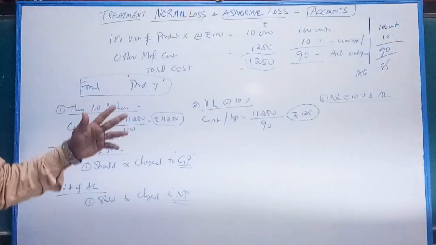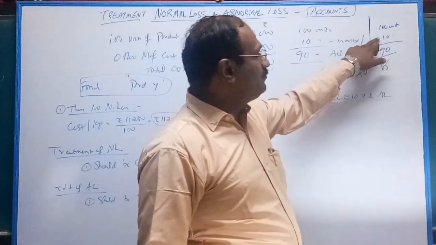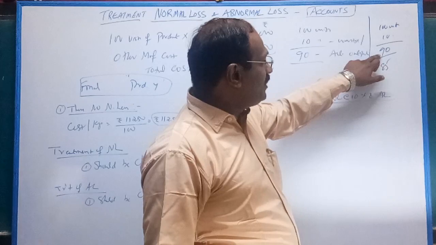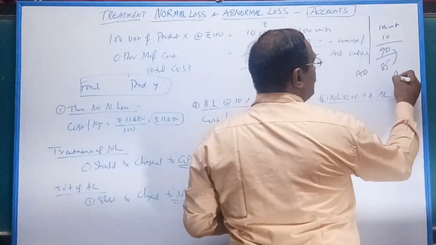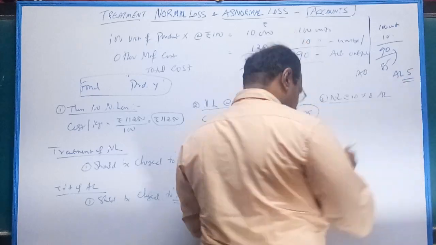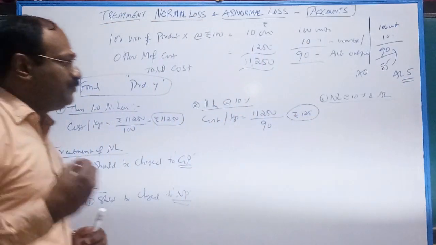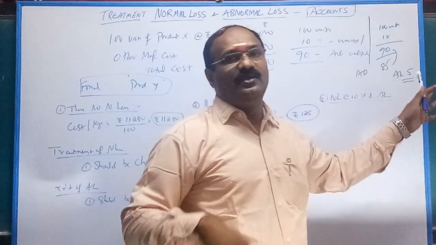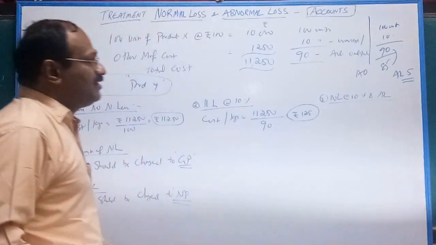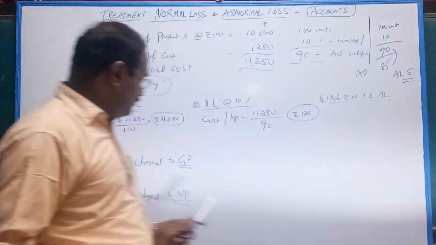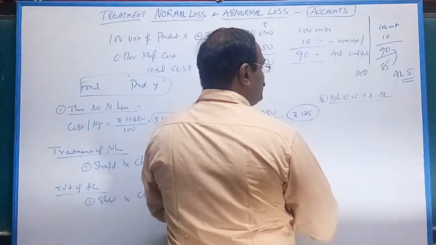What do you mean? See, 100 units your input, 10 normal loss. Okay, so your expected output is 90, but unfortunately your output is 85. It is nothing but there is an abnormal loss of 5. See, abnormal loss is a loss which can be avoided. It is purely default by the management. Thereby, it should be charged to net profit.